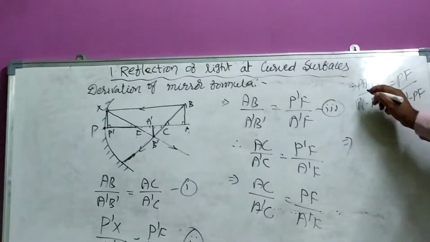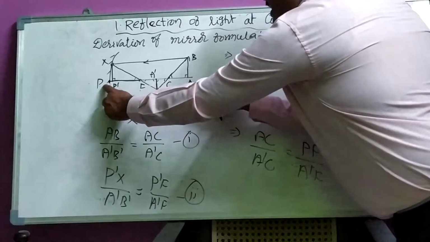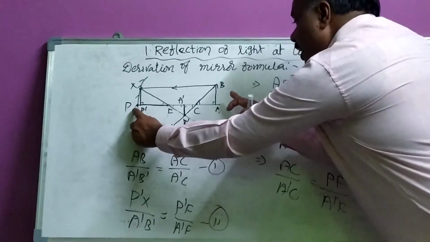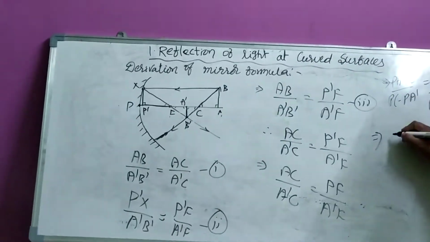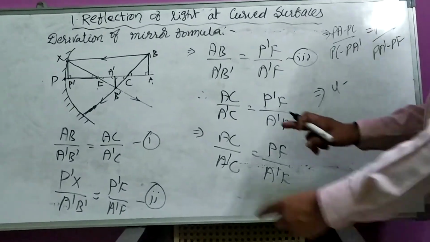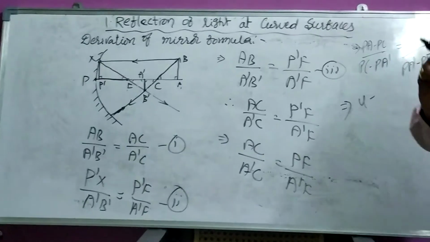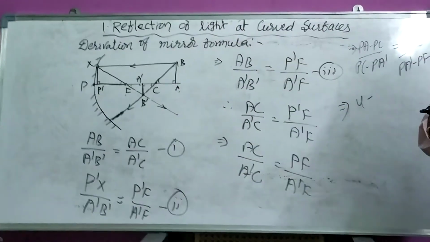See, PA minus PC. PA is nothing but the distance between mirror and object. It is denoted by small u, minus PC. We know PC means the radius of that mirror.